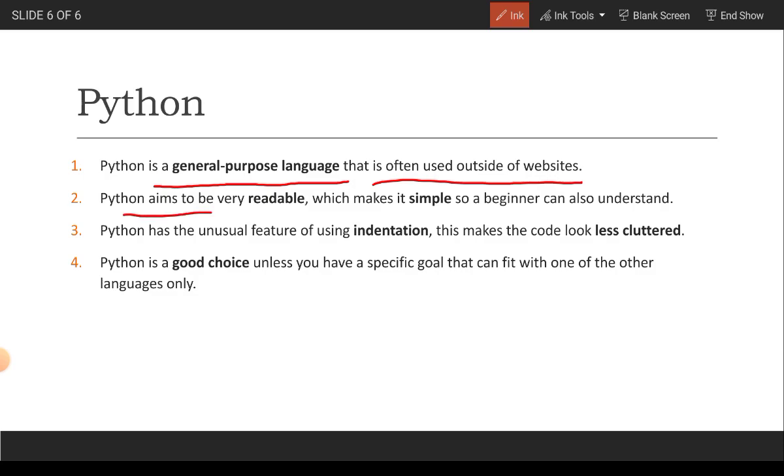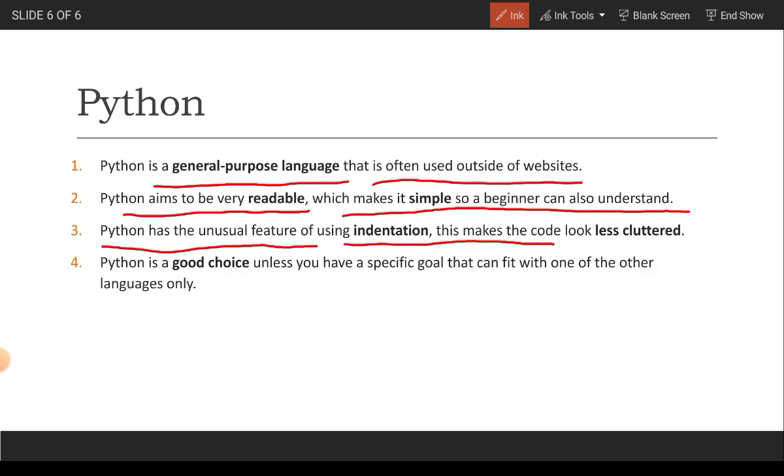Why should we use Python? Python is very readable, which makes it simple for a beginner to understand. If you are starting programming, and you are a beginner who doesn't know any other programming language, then it's very easy for you to choose Python. Python has an unusual indentation feature which makes it different from others, and its code has less clutter.